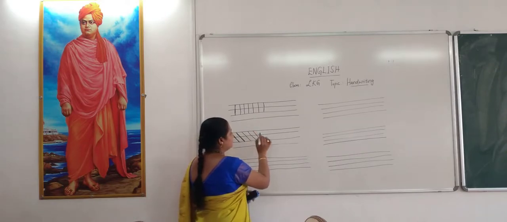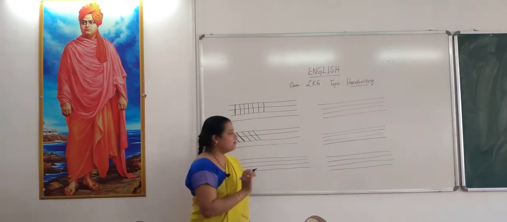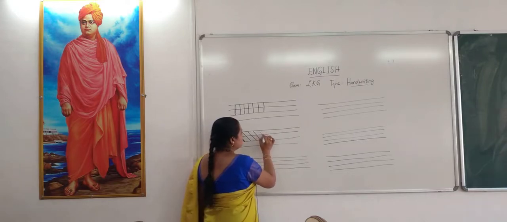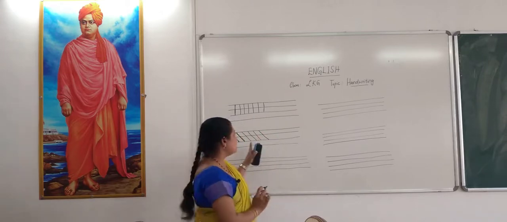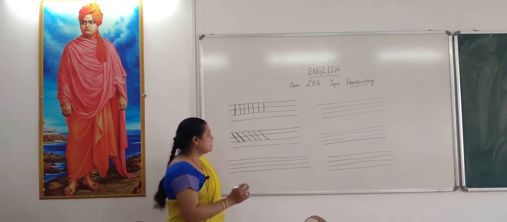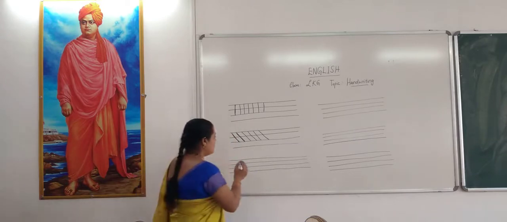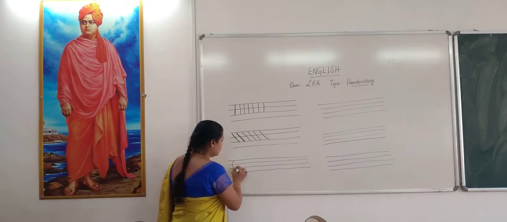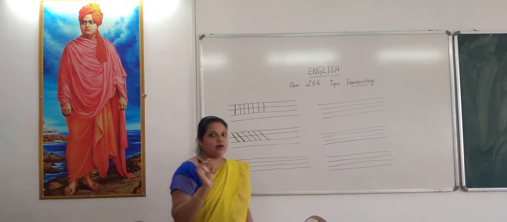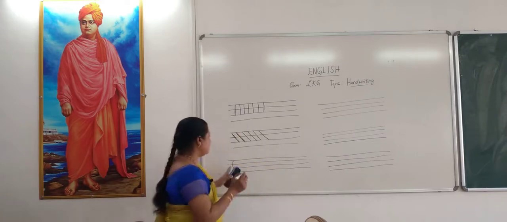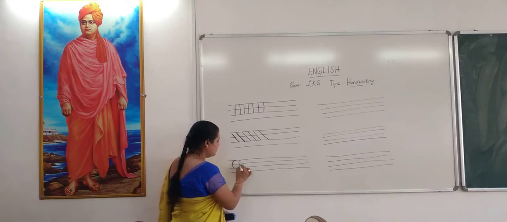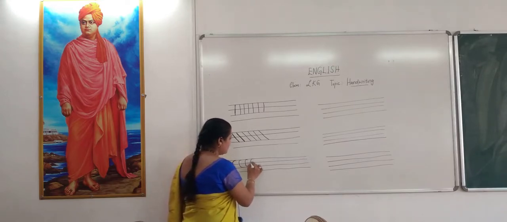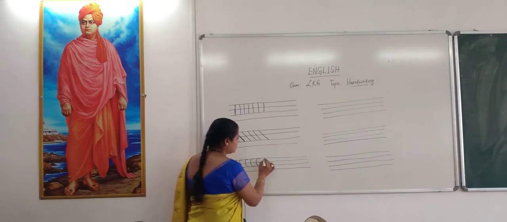Just one line that is slanted. That's a slanting line. See, using these dots, over the dots, you need to practice just like this. What is the next line, children? This is a curve. Certain alphabets will have this kind of shape. Like the alphabet C, you are writing this. This is a curve.